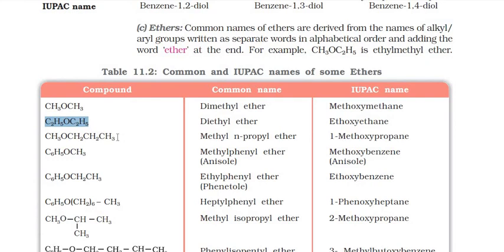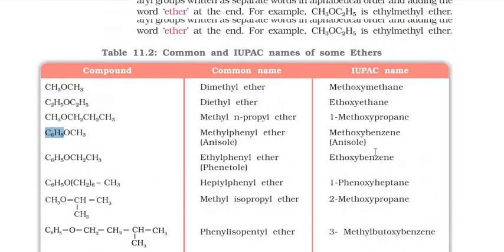Diethyl ether. Talking about this, methyl phenyl ether. Okay, so these are the compounds. Now talking about the IUPAC name, how they have given the IUPAC name.